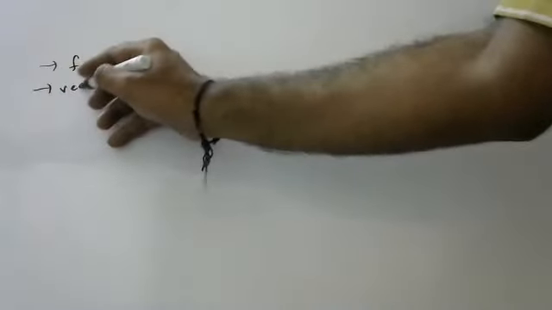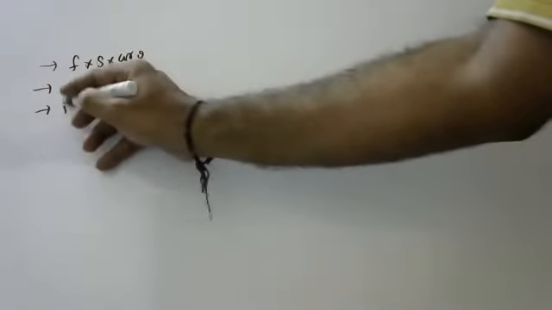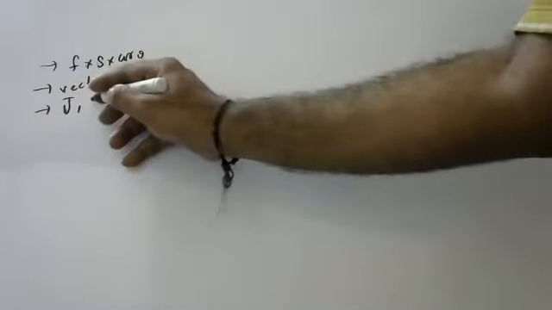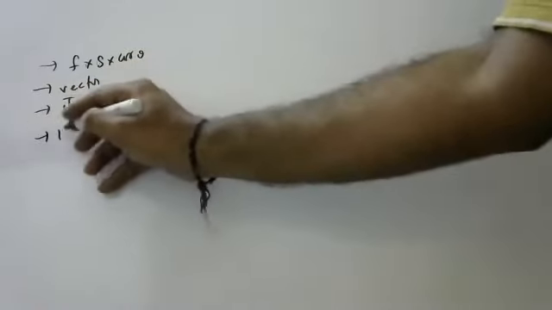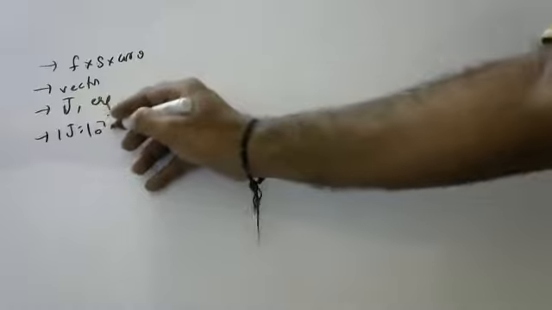And this is a vector quantity, I told you, and its units are joules in the SI system and ergs in the CGS system, I told you. And 1 joule is equal to 10 to the power of 7 ergs, also I told you. Now I want to say that if force is applied only, if it is moving only, then work is done.